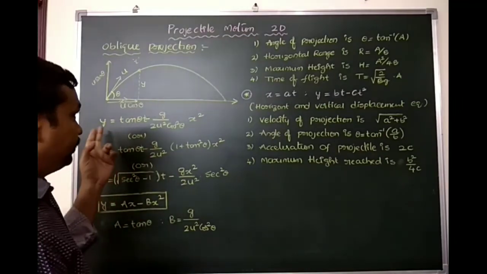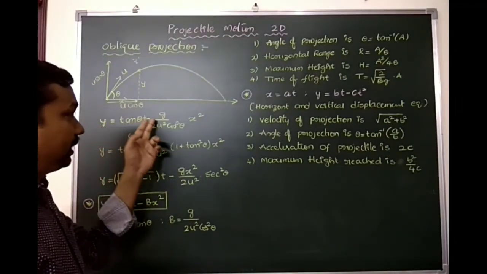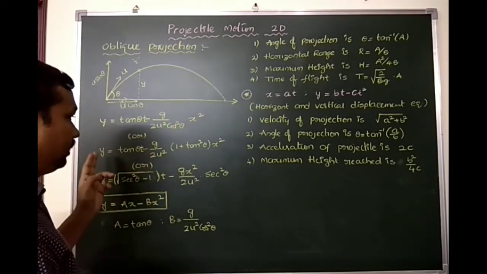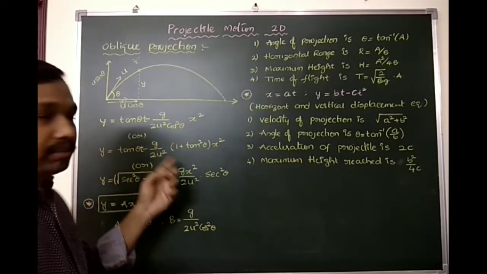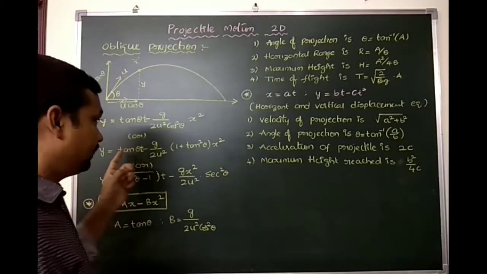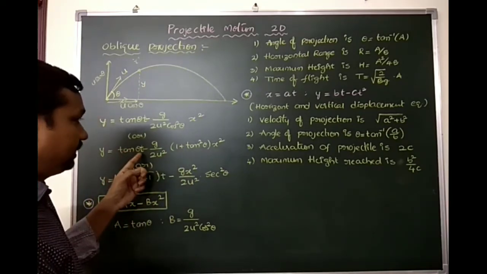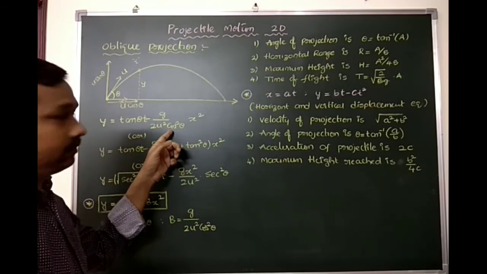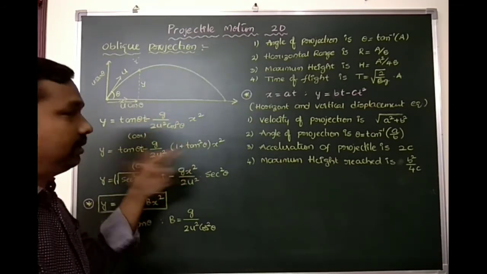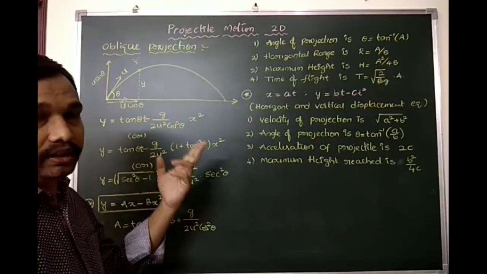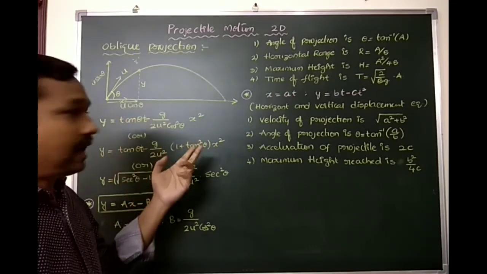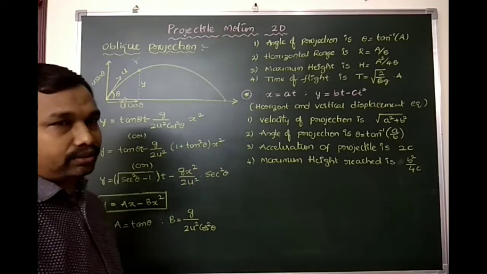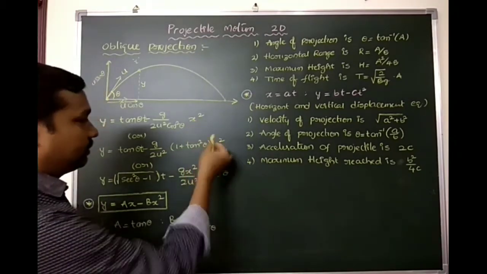Already we got the equation y equals tan theta times x minus g by 2u square cos square theta into x square. Okay, and this equation can be written completely in terms of tan. So tan theta as it is, minus g by 2u square cos square theta; we take that to the numerator, so it becomes secant square. According to the identity, secant square equals 1 plus tan square theta, into x square as it is.